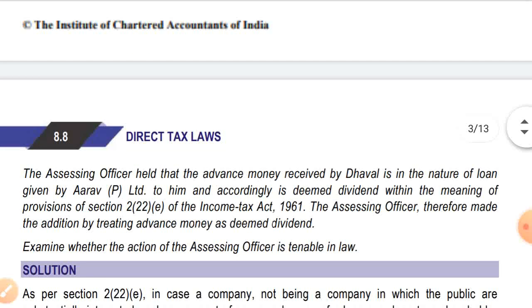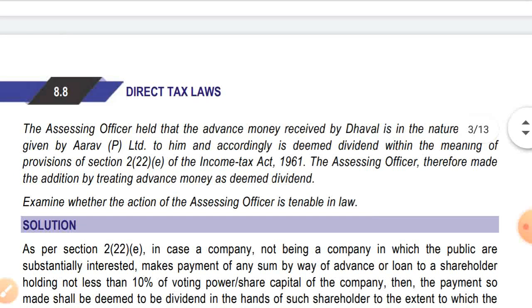The assessing officer held that advance money received by Dhaval is in the nature of loan given by Arab Private Limited to him, and accordingly is deemed dividend within the meaning of the provision of section 2(22)(e) of the Income Tax Act. The assessing officer therefore made addition by treating the advance money as a deemed dividend. Examine whether the action of AO is tenable in law.